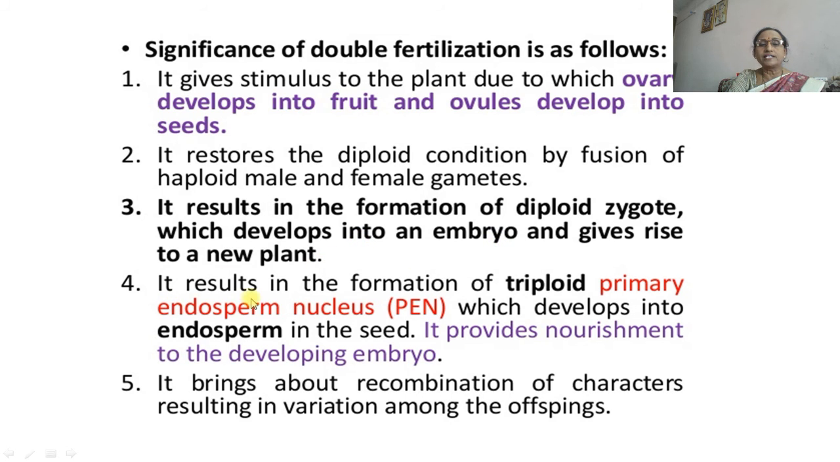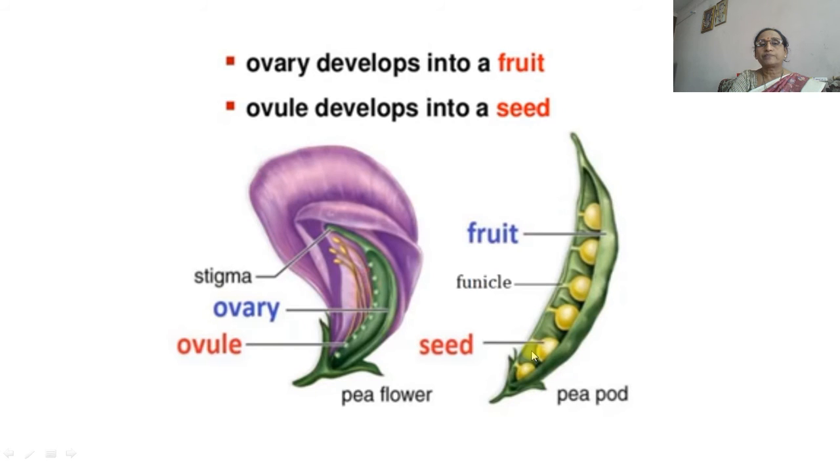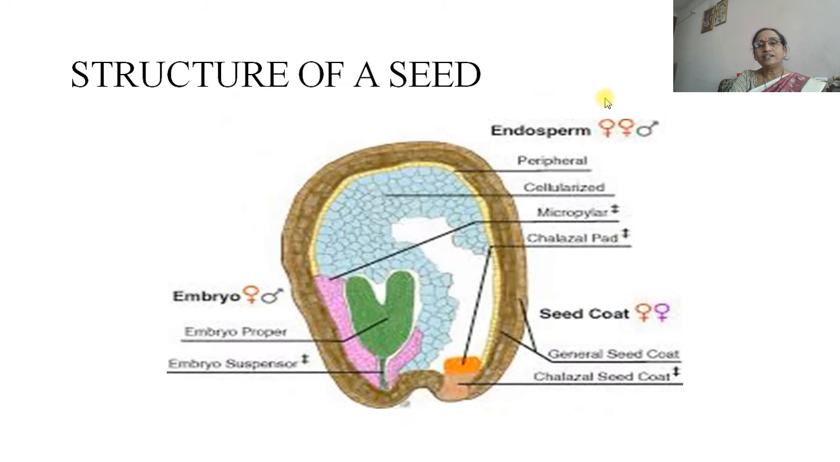Then it results in the formation of a triploid primary endosperm nucleus, which develops into endosperm and provides nourishment to the developing embryo. It brings about recombination of characters, resulting in variation among the offspring. Then the mature ovary develops into a fruit, and the ovule develops into a seed, which we can sow, and then we can get the new plant.